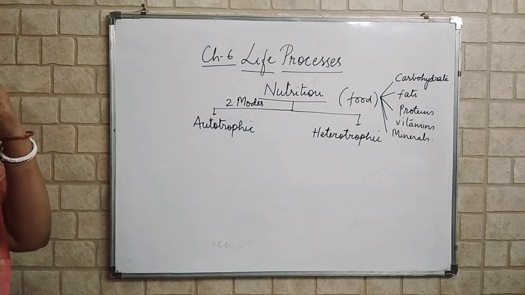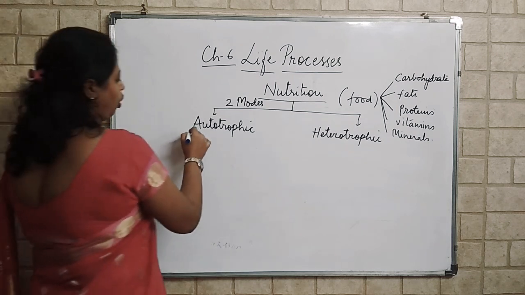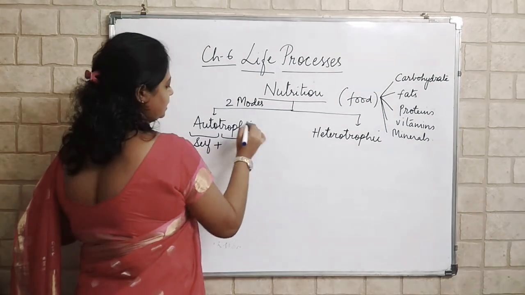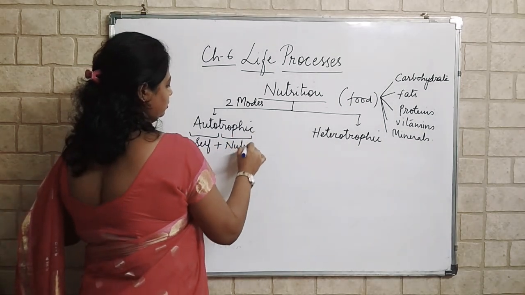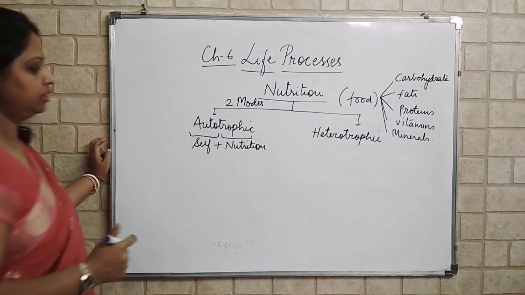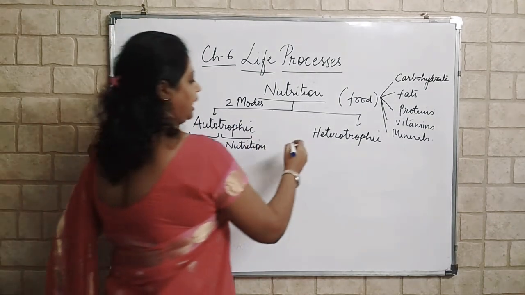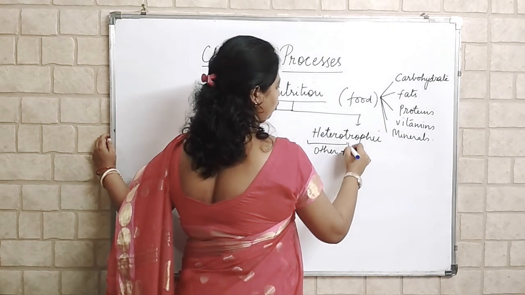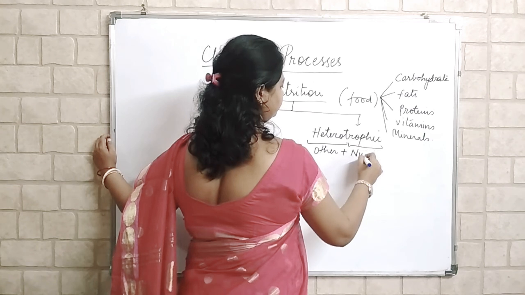What do we mean by autotrophic mode of nutrition? Auto means self and troph means nutrition. You can also write self-feeding, self-nutrition. Hetero means others and troph means nutrition.